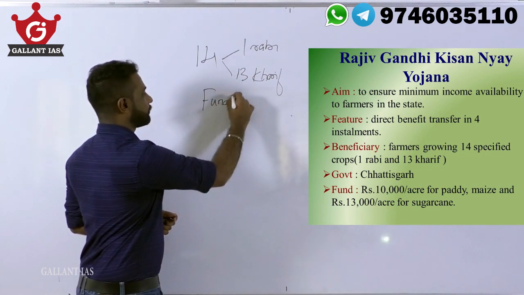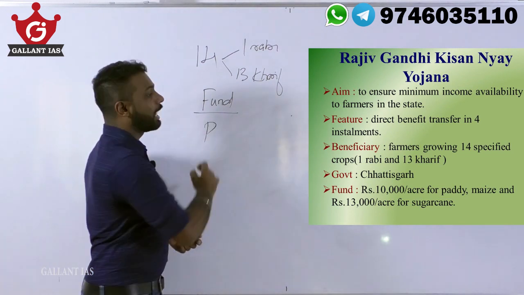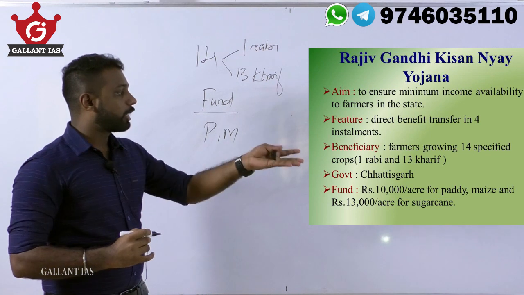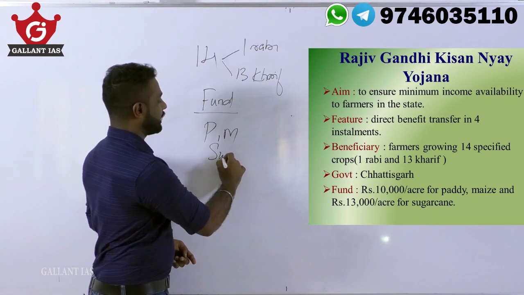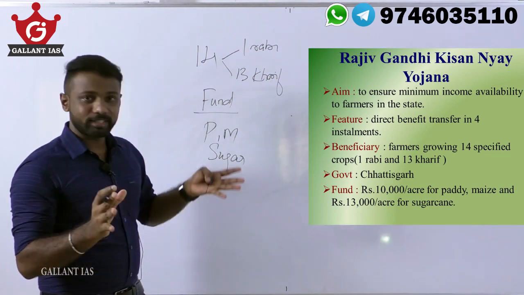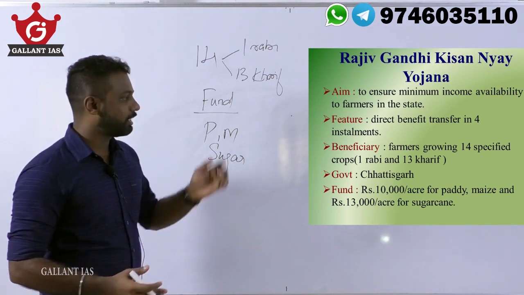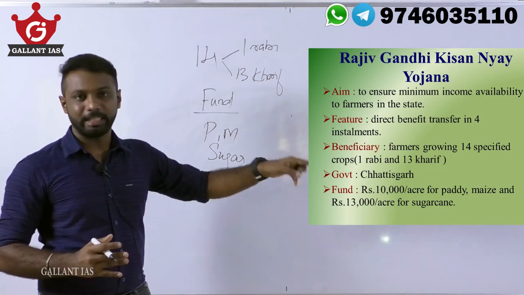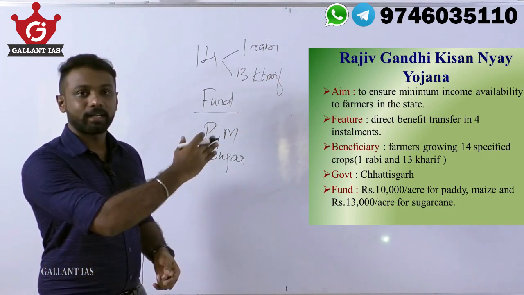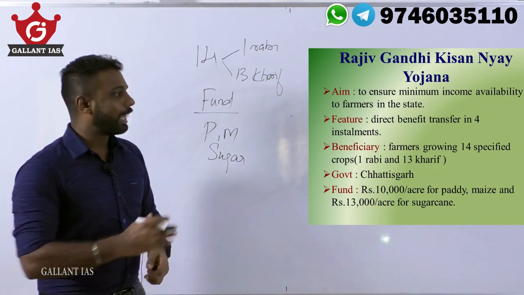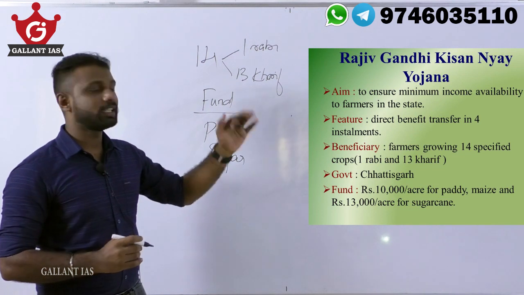And regarding funding, initially to begin with, rupees 10,000 per acre for paddy and maize are given, and rupees 13,000 per acre for sugarcane farmers are also given under the scheme, right? So initially, only these three crops are covered, and it will be expanded later on. So these are the core features of Rajiv Gandhi Kisan Nyaya Yojana.